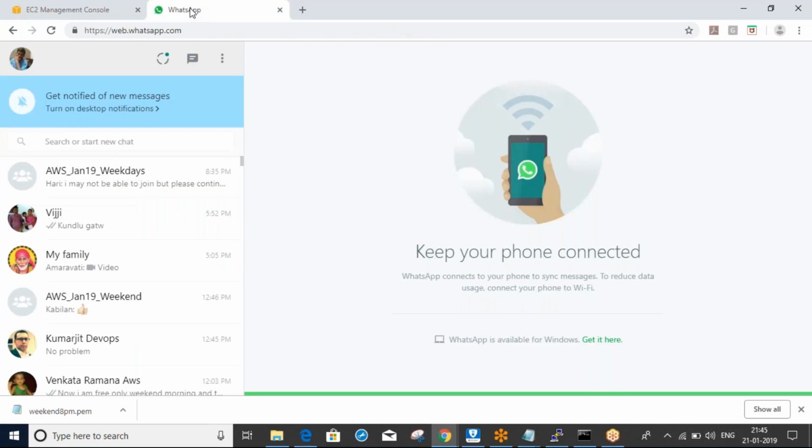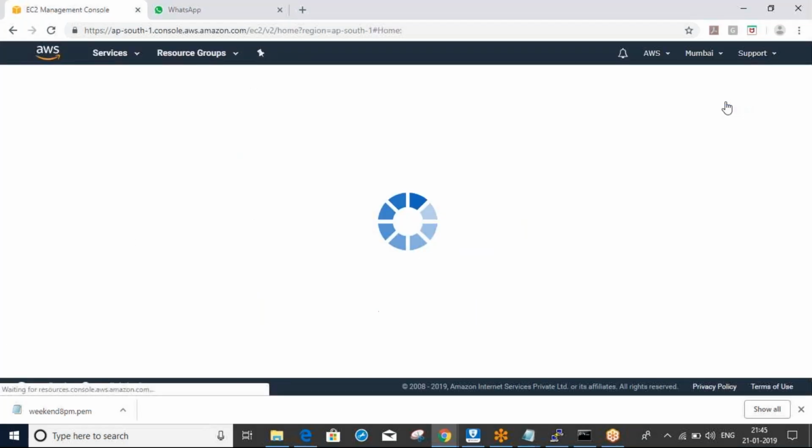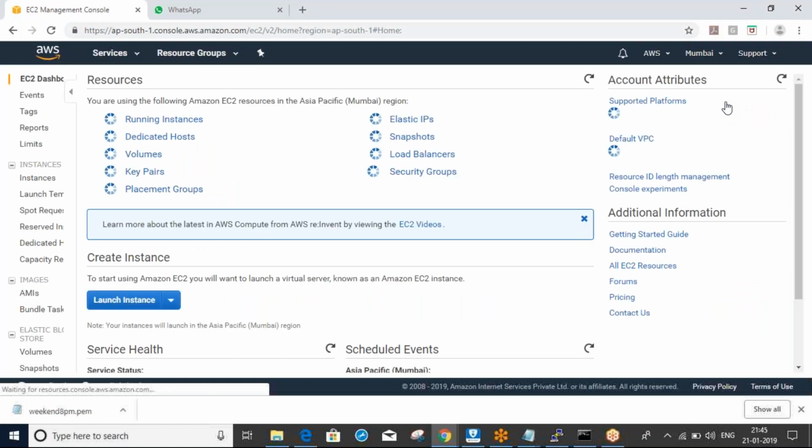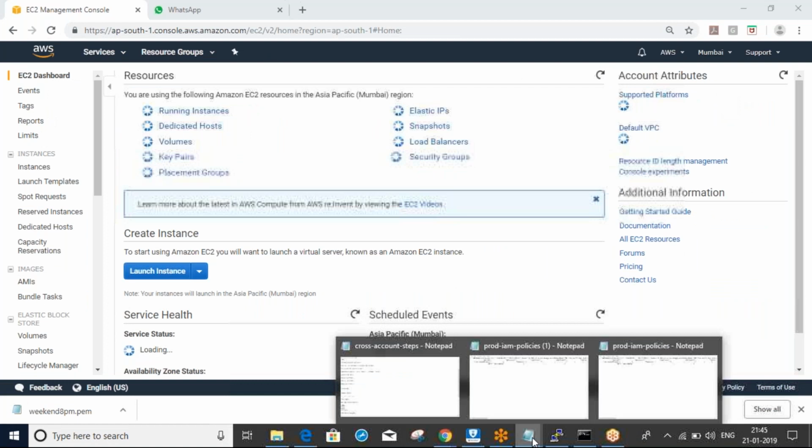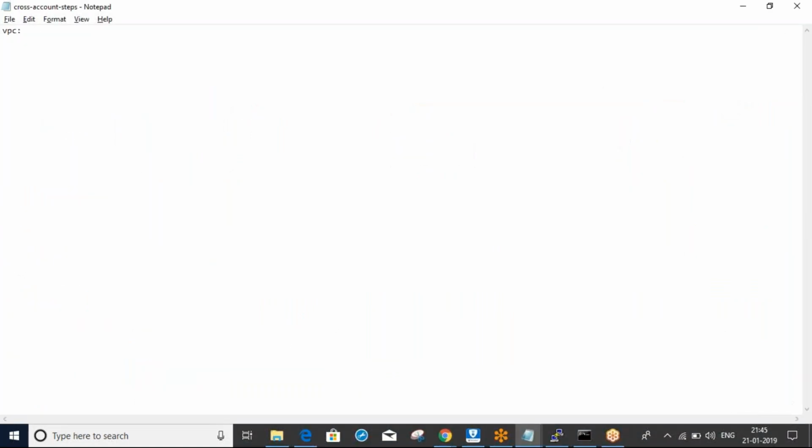Okay, fine then. Now we will start VPC. Before starting VPC, we'll see how to launch a virtual server, just in EC2. So we'll discuss how to launch EC2.